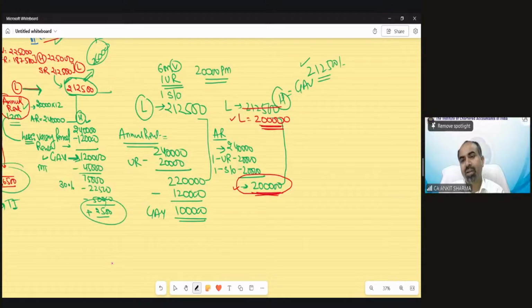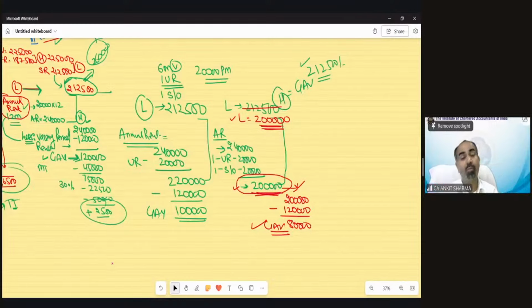So the correct answer is that if both values are equal, then we will take this value. This 2 lakh would be taken. In the equal case, the benefit is given to the assessee. So out of this, we can reduce the vacancy rent, and the remaining 80,000 would be your GAV. So that is the complete case of income from house property when the property is vacant. I hope it's clear.